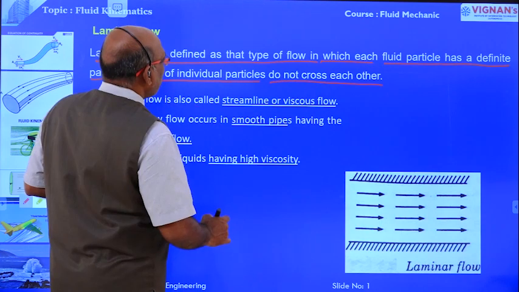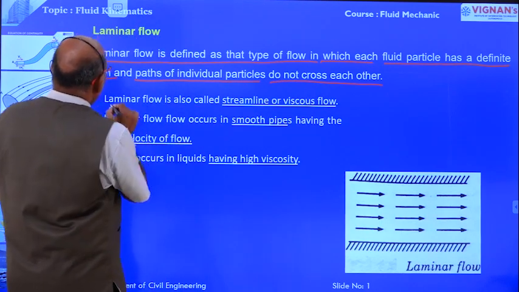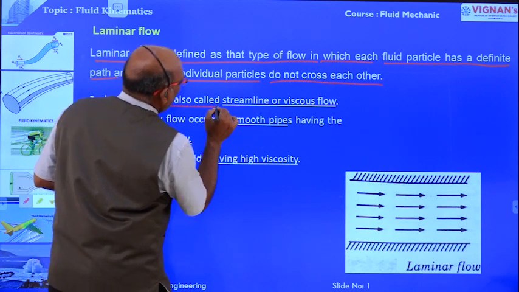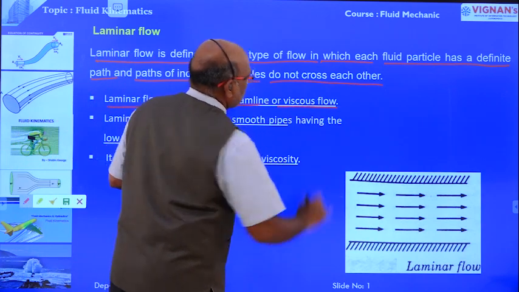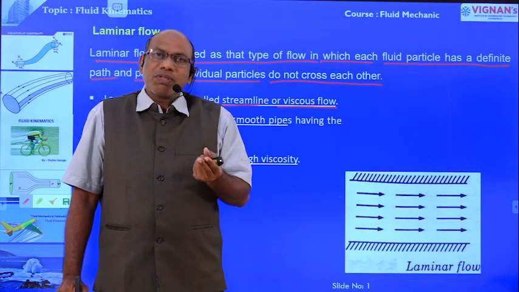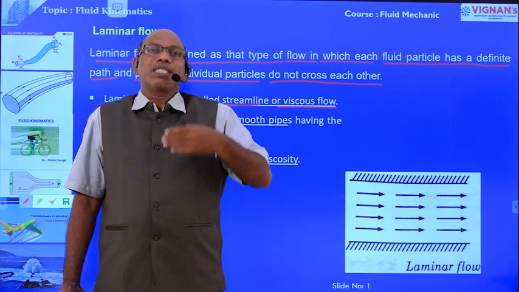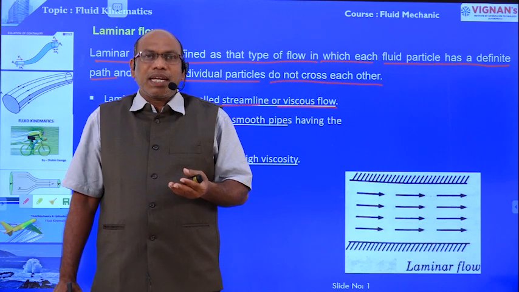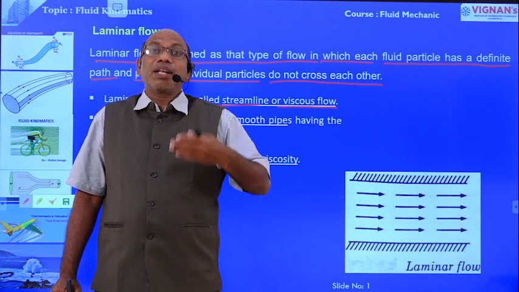And one more point related to laminar flow: it is also called streamline flow or viscous flow. Viscous flow means that the fluids have viscosity, that are the real fluids.